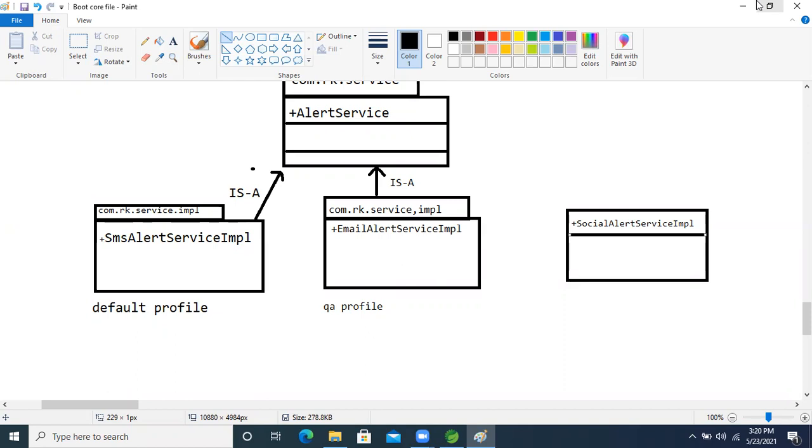So just think, this application is moving into the QA environment, and in the QA environment the database is MySQL. So if we are using the profile concept, then we don't need to disturb our development environment code.